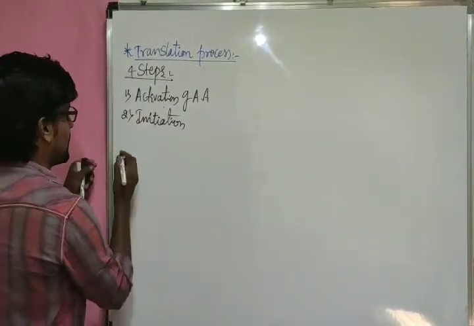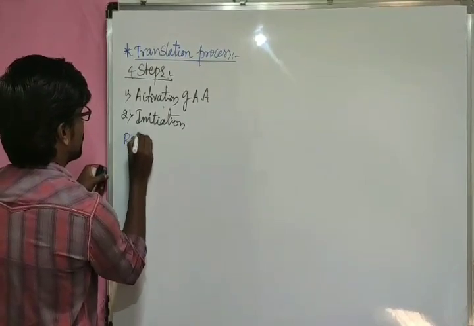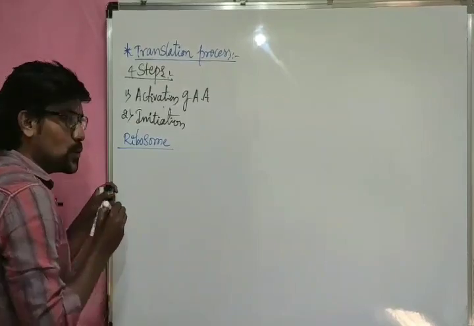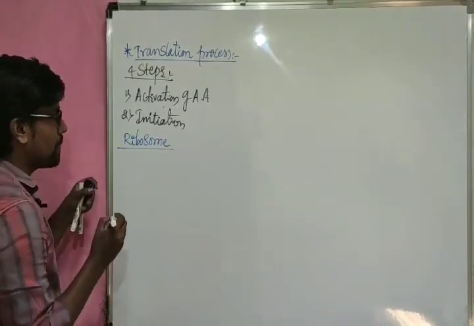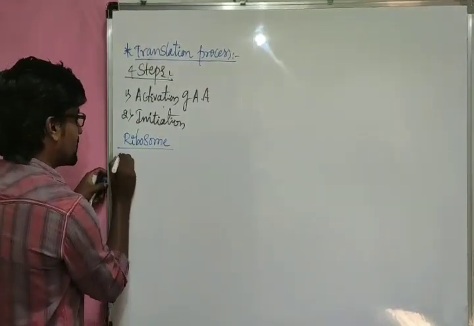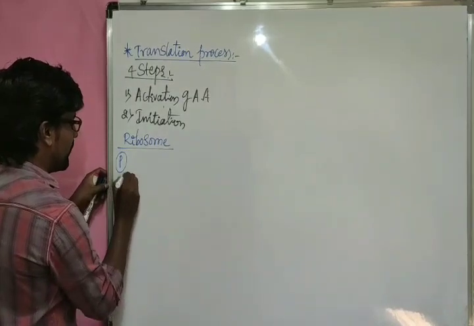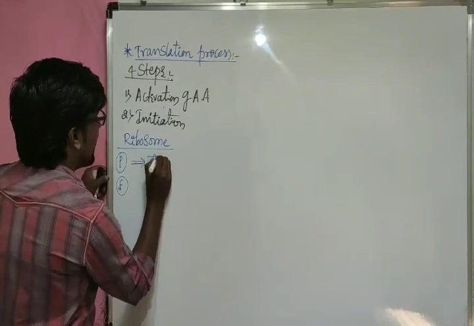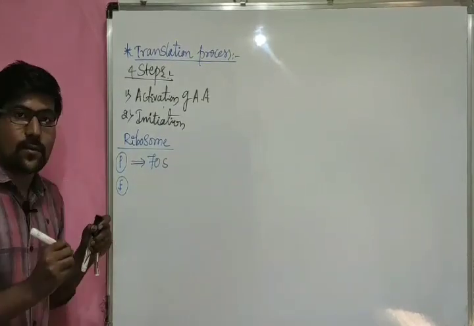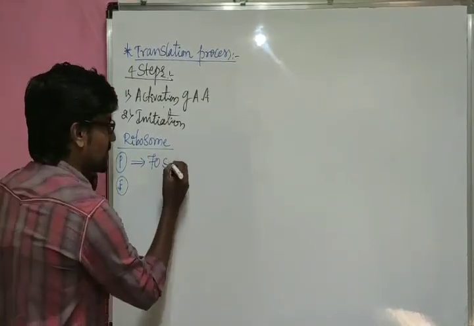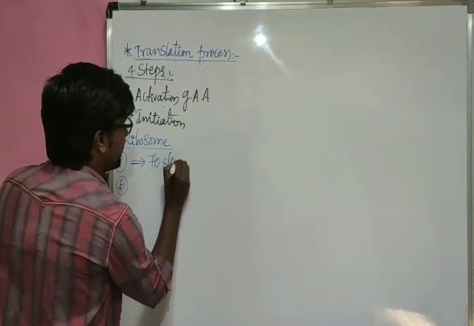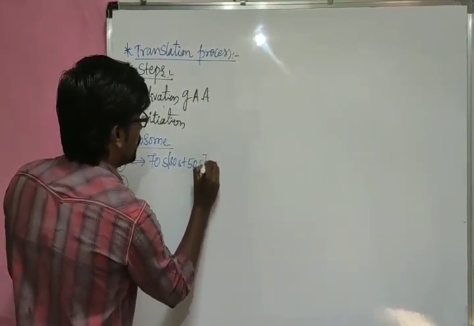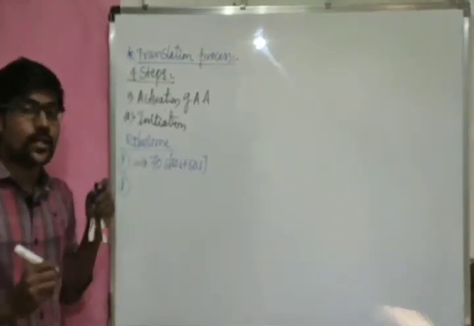During the initiation step, we need to focus on ribosomes. As already we know, ribosomes are nothing but the protein factories. In the case of prokaryotes and eukaryotes, it is a little bit different. In prokaryotes, we have the 70S type ribosome. In the 70S type, we have 30S plus 50S. Together it becomes 70S, not 80S.